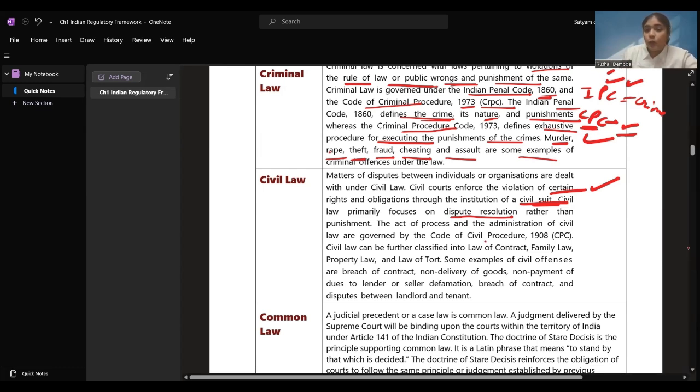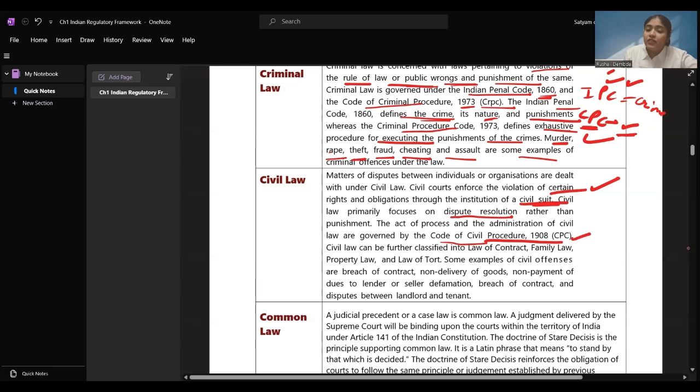Now, there we learnt about Code of Criminal Procedure, CRPC. Here we are going to learn about Code of Civil Procedure, CPC. Right? So, the laws that are given, the act of process, and how we have to administer a civil law, all these are governed under CPC, Code of Civil Procedure 1908.